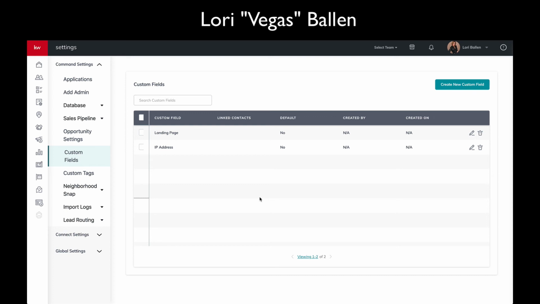That type of thing. You might have lenders in here and there's a specialty kind of program and you want to know if that lender offers it versus another one. So you might check yes or no rather than having a text field. So that's pretty easy. That's how you add custom fields to KW Command.